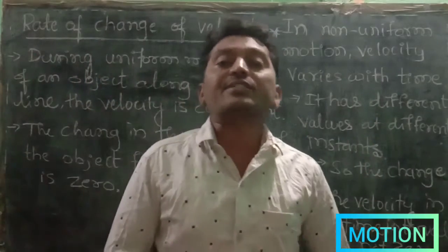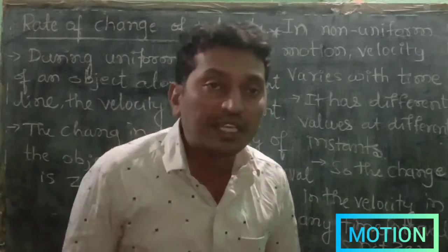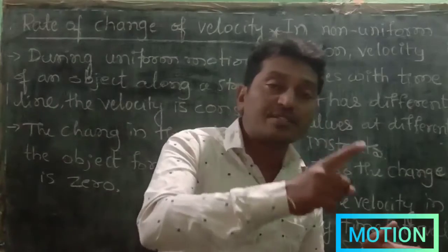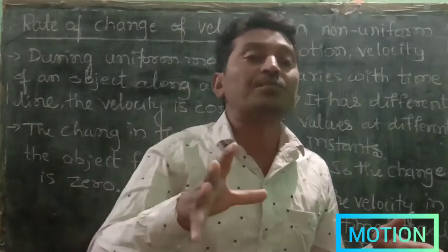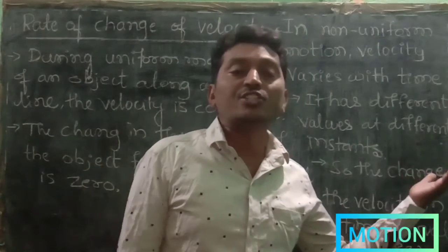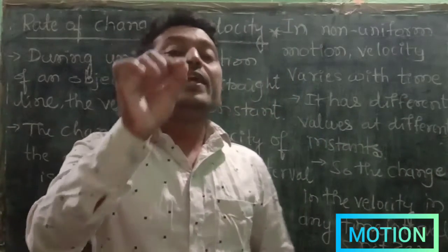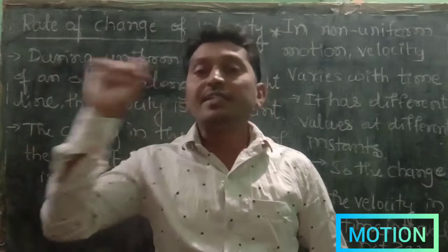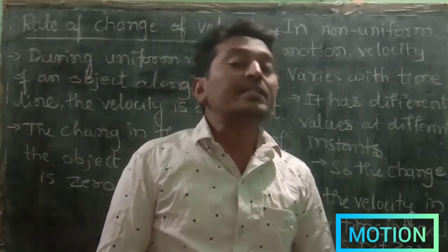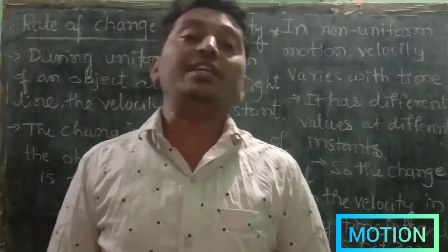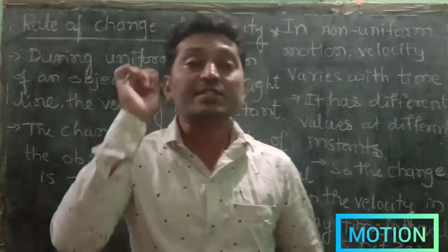What is acceleration? Acceleration is the change of velocity, or the rate of change of velocity with respect to time. Acceleration can be measured as final velocity minus initial velocity divided by the time taken, and the SI unit of acceleration is meter per second square.